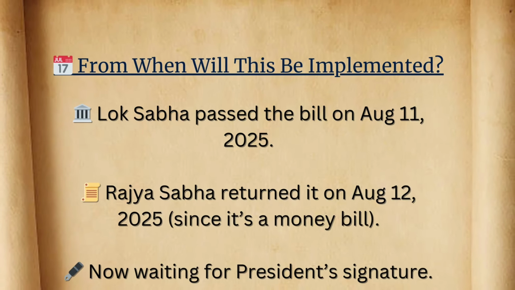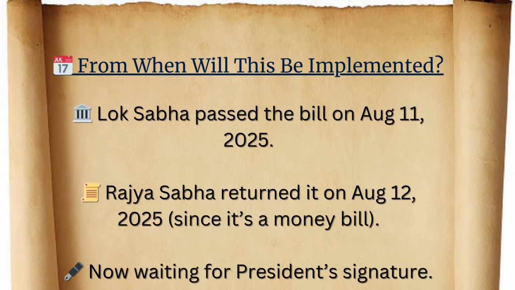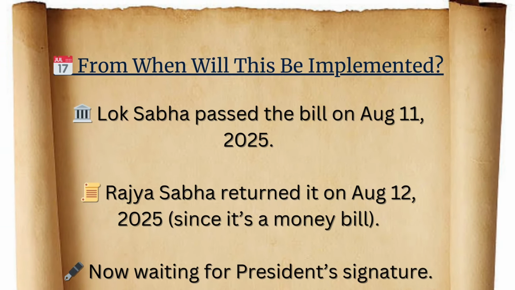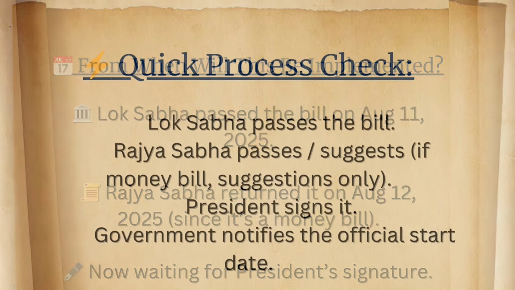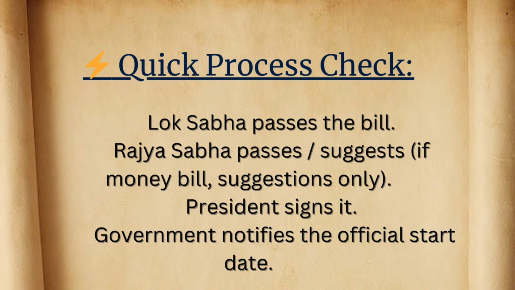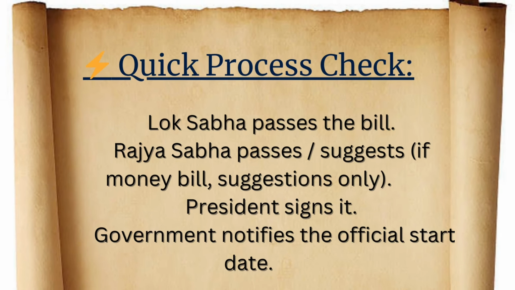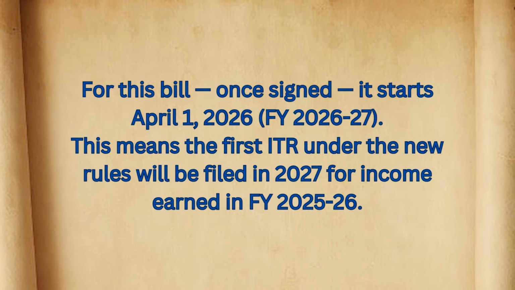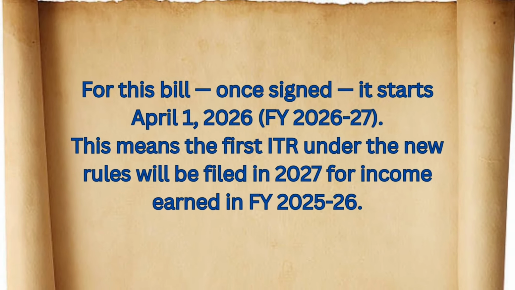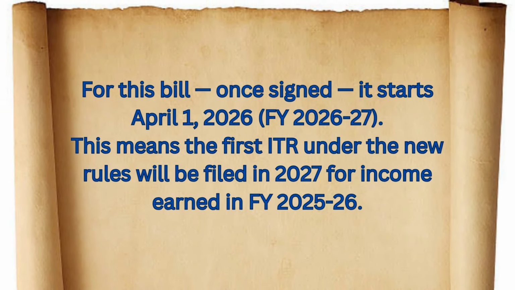From when will this be implemented? The bill passed the Lok Sabha on August 11, 2025 and was returned by the Rajya Sabha on August 12, 2025 as a money bill. It's now waiting for the President's signature. Quick process check. Passing in Lok Sabha is not the end for any bill. Lok Sabha passes it, Rajya Sabha passes it or gives suggestions if it's a money bill. President signs it. Government officially notifies the start date. For this bill, once signed, it starts April 1st, 2026, financial year 2026-27.